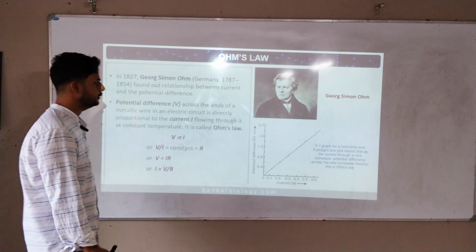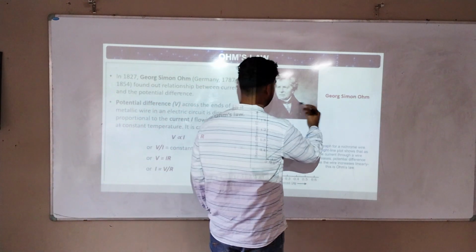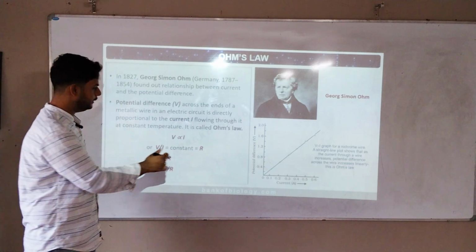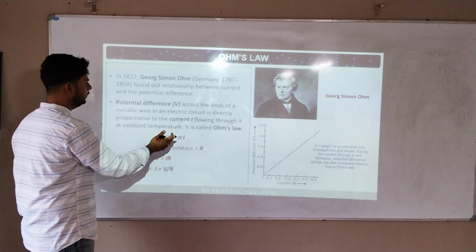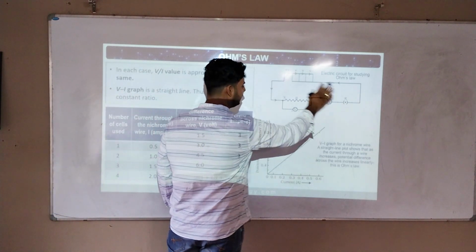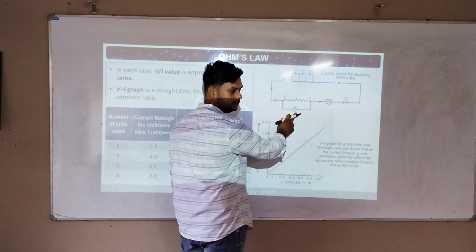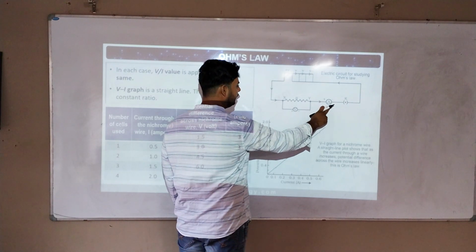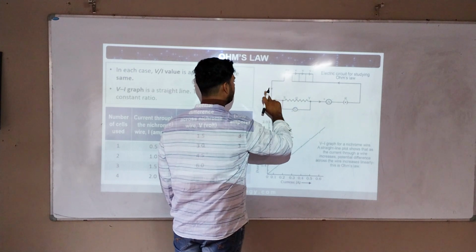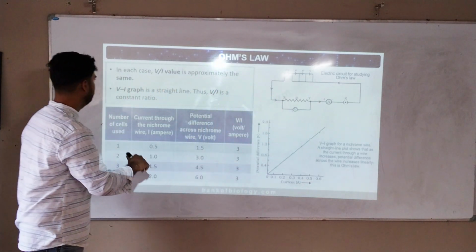Next. So he was George Simon Ohm. Okay, this guy was conducting an experiment. When he was conducting the experiment, go back. He took a circuit. He made a circuit consisting of a voltmeter, ammeter. This is closed now. Okay. So what did he do? This is a circuit he has prepared. Now read.